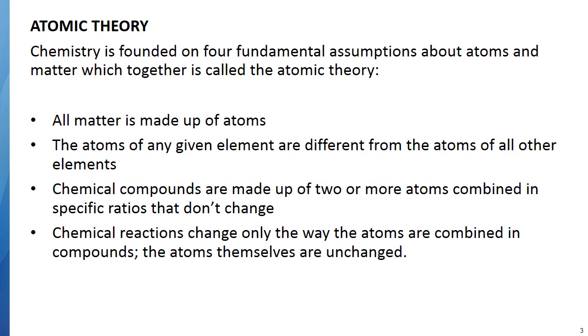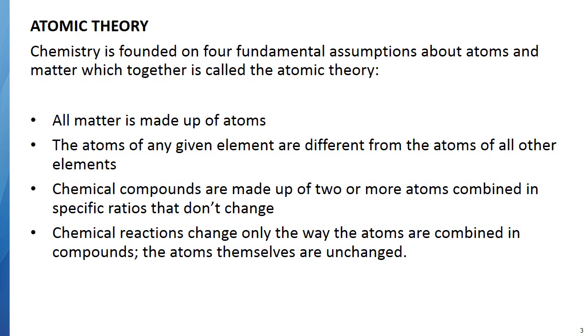So the atomic theory: how did it come to be that we came up with the atom? We're going to talk a little bit about the history of it. But chemistry is founded on these 4 fundamental assumptions about atoms, and we call it the atomic theory. Of course, it's still a theory because we're not absolutely sure. However, it's pretty well ingrained. We do keep finding newer and newer things that maybe adjust our theory just slightly. But for our purposes, these things are going to make up the atomic theory.